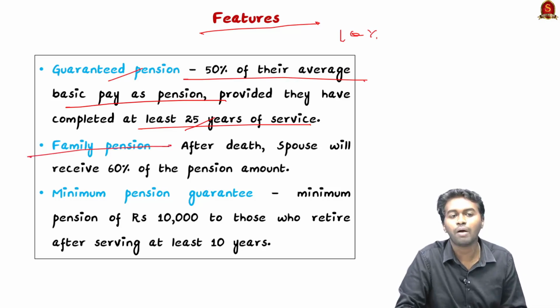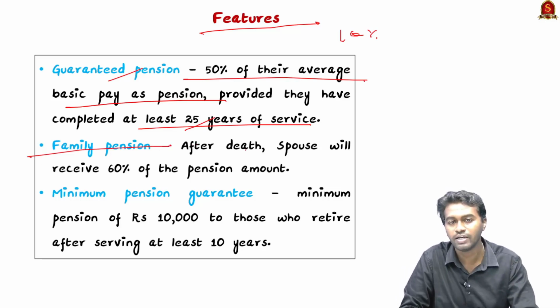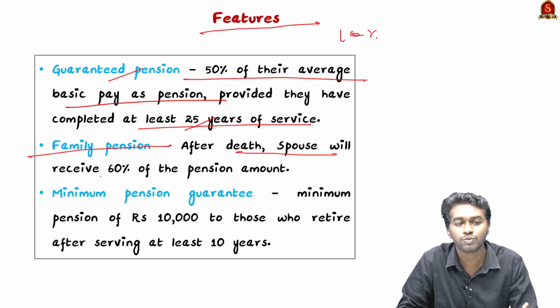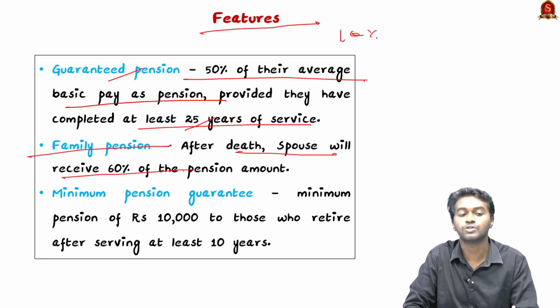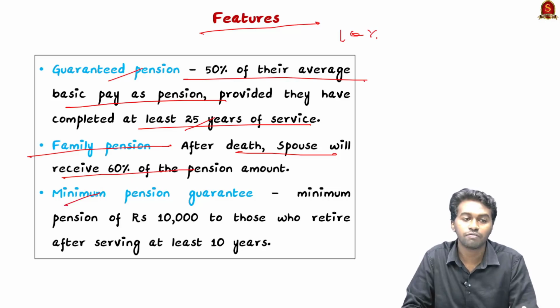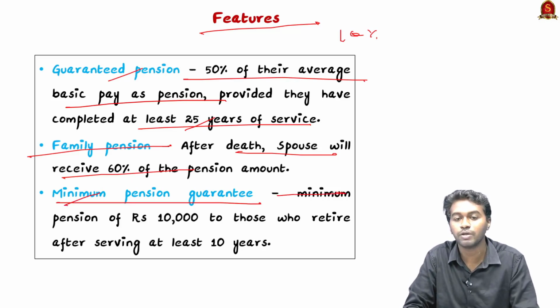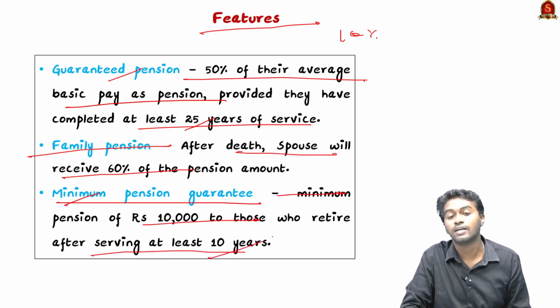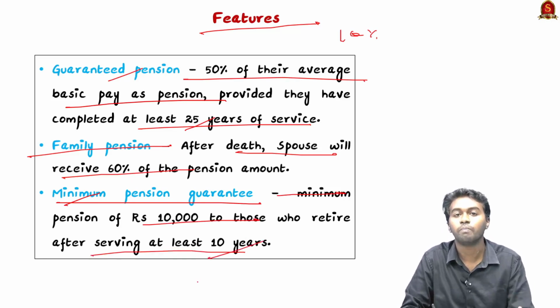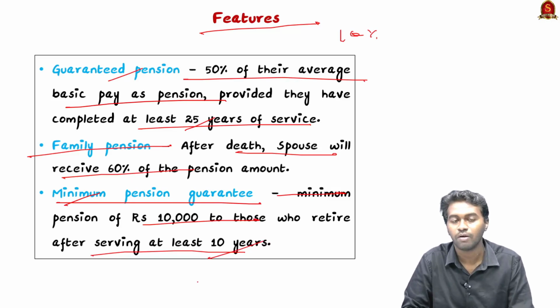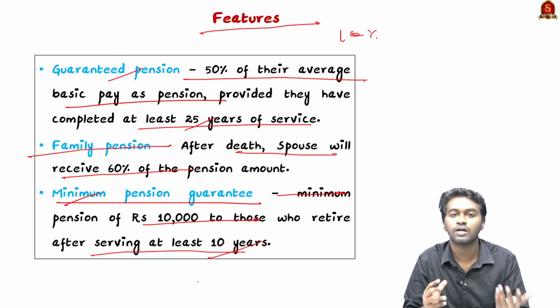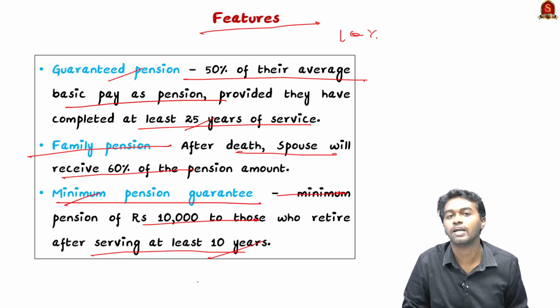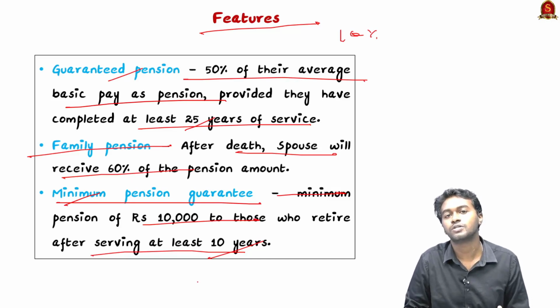Then the family pension: if the employee dies, then his spouse or the family members will get 60% of the pension amount. Another feature is the minimum pension guarantee, that is a minimum pension of 10,000 rupees to those who retire after serving at least 10 years. That means a minimum pension will be guaranteed here, but the amount or the percentage of the salary will change according to the duration of their service.